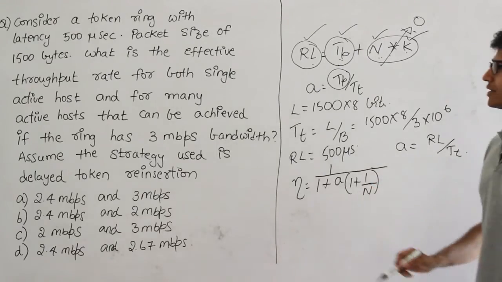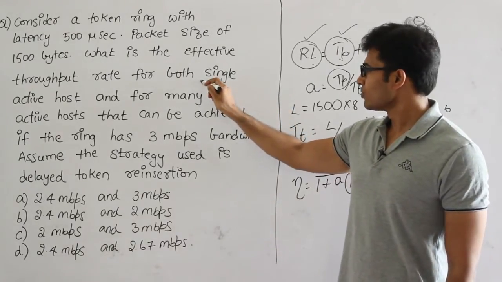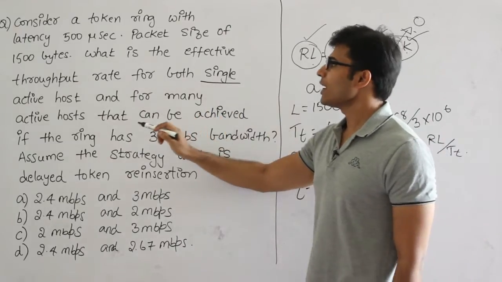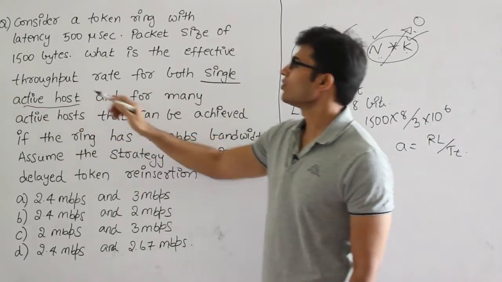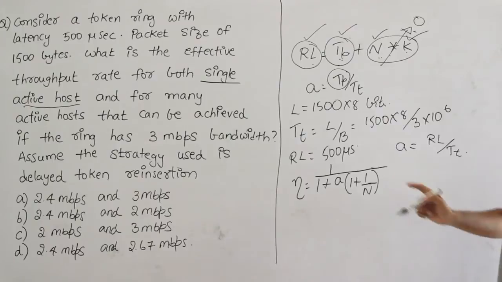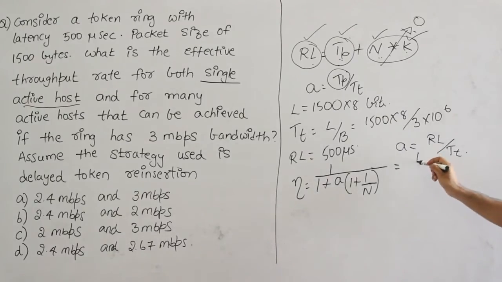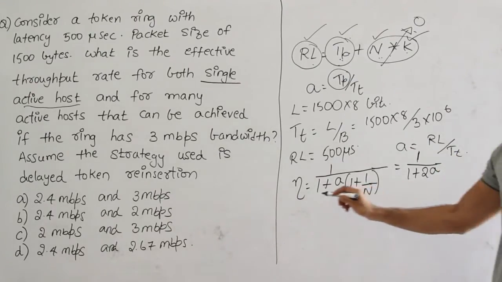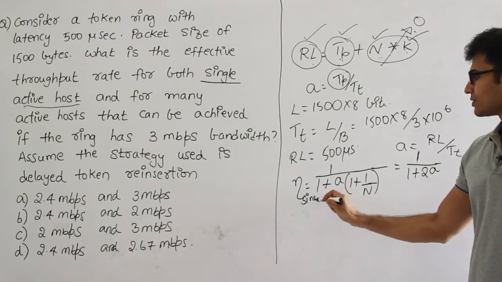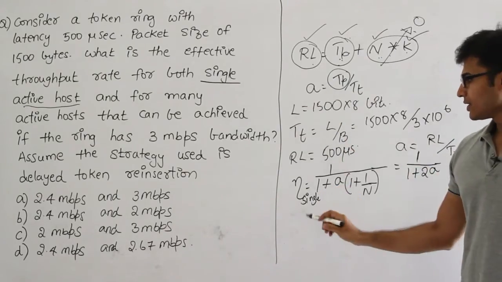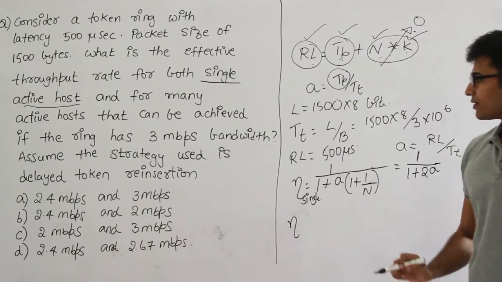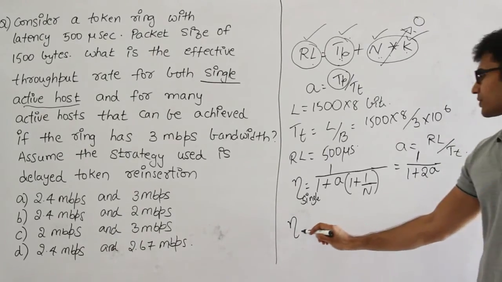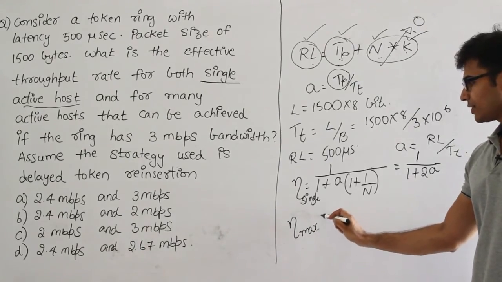One question asks for the throughput for a single active host. Single active host means n equal to 1. If you put n equal to 1, the efficiency is 1 upon 1 plus 2a. The second question asks for many hosts. Many hosts means the limit n tends to infinity.